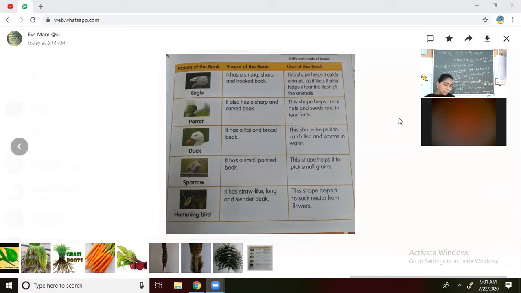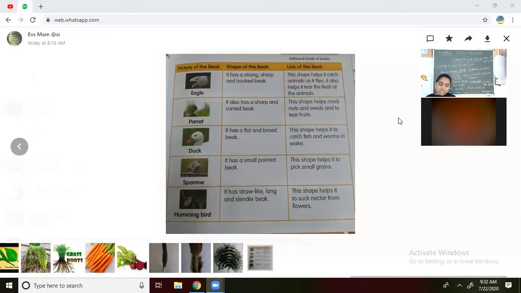What is the beak shape? Yes, it is a strong and sharp and hooked beak. The first one we have completed, that is the eagle. Once again, see, the shape of the beak is strong, sharp and hooked.